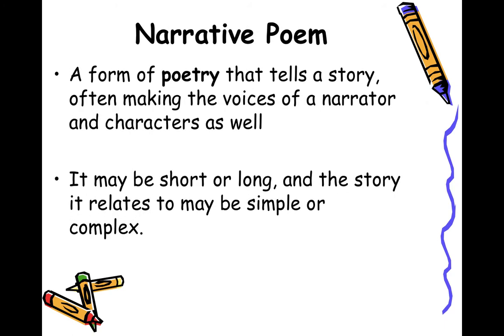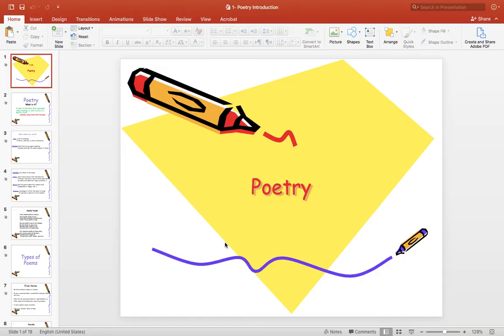Unlike that, a narrative poem is a form of poetry that tells a story, often making use of the voices of a narrator and characters as well. It may be short or long, and the story it relates may be simple or complex. So, a narrative poem is basically telling a story, and that's all for our introduction to poetry.